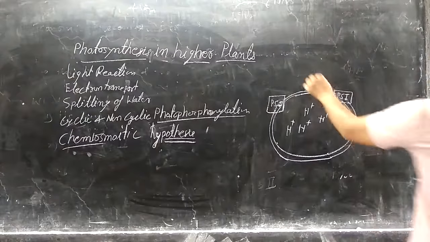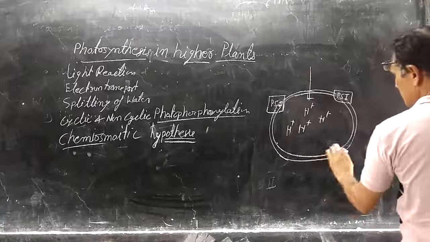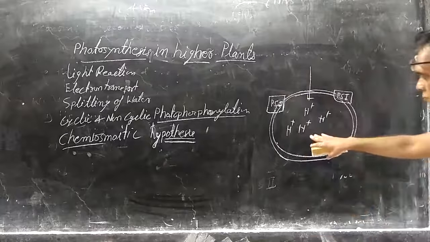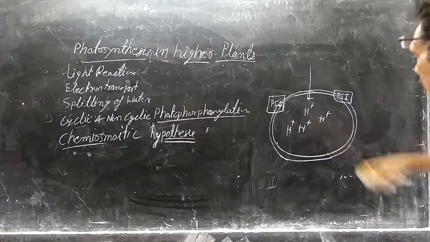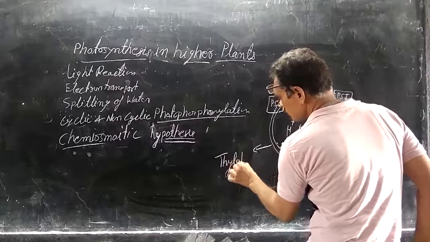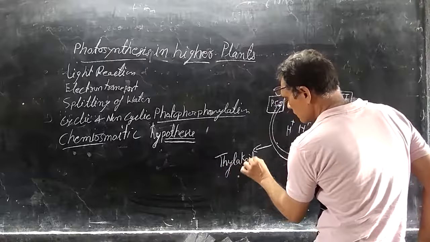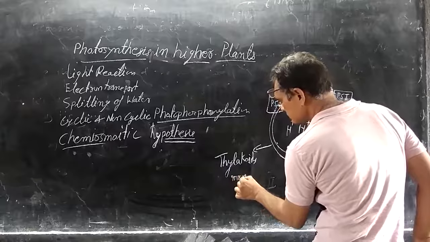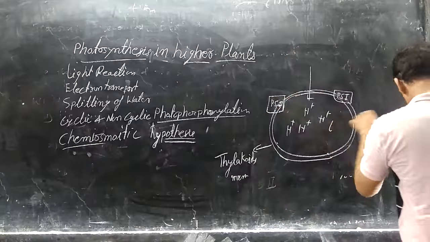So these protons are produced inside the lumen of the thylakoids. This is the thylakoid membrane, and this is the lumen.